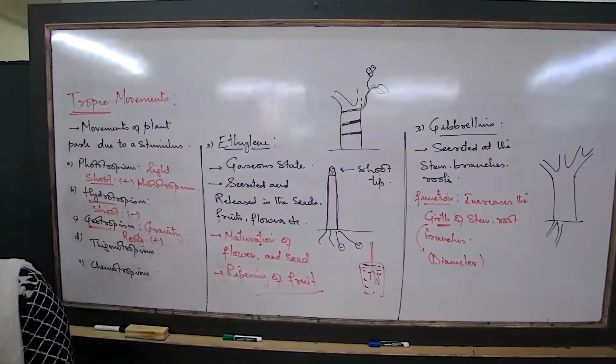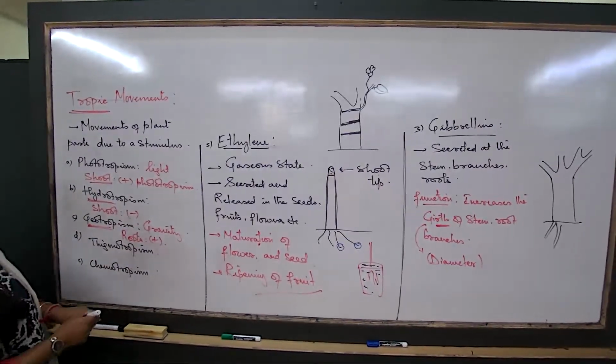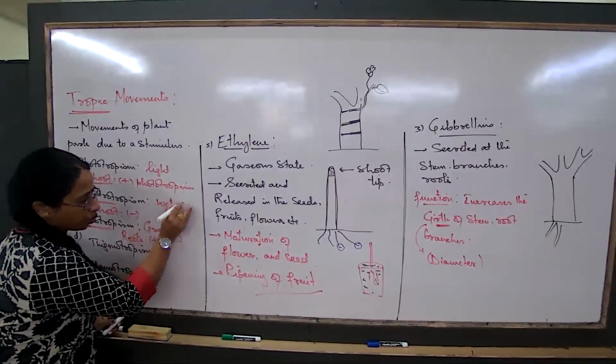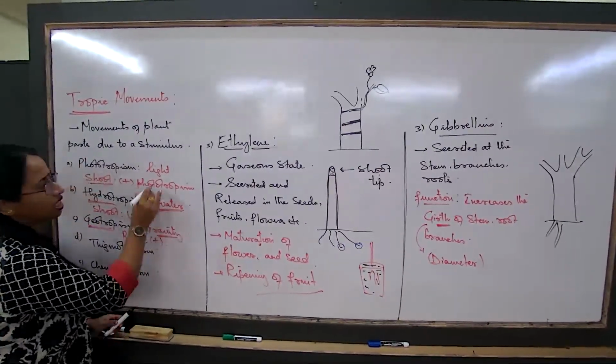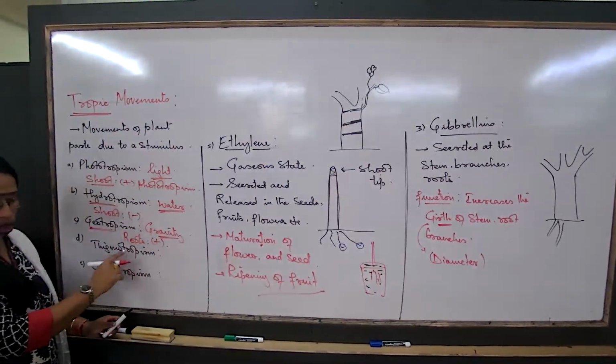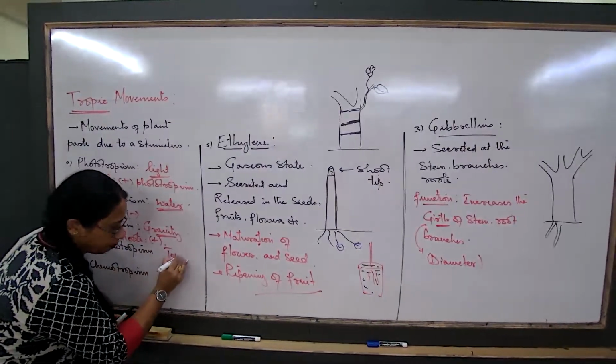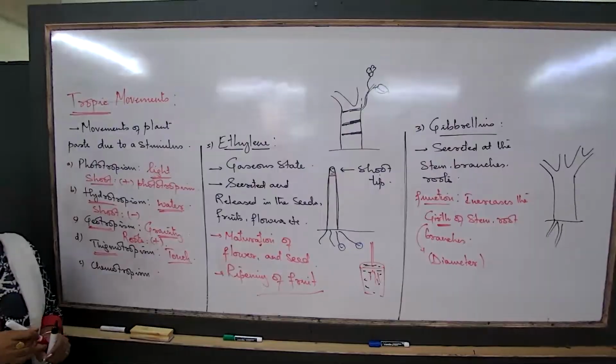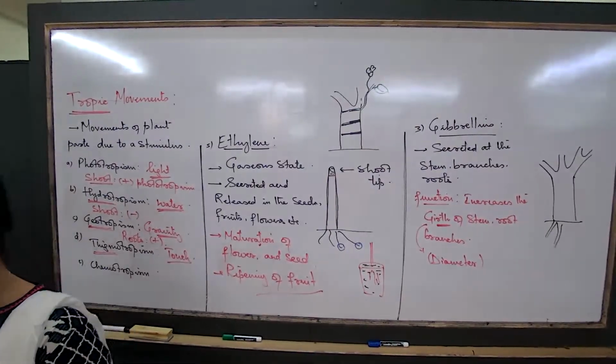Thigmotropism. What is the concept of thigmotropism? What is the stimulus? Let us first write down. For hydrotropism, we have to write water is the stimulus, then gravity, and then light. What about thigmotropism? Touch. When we are talking about thigmotropism, touch is the stimulus. Now, how is touch the stimulus?